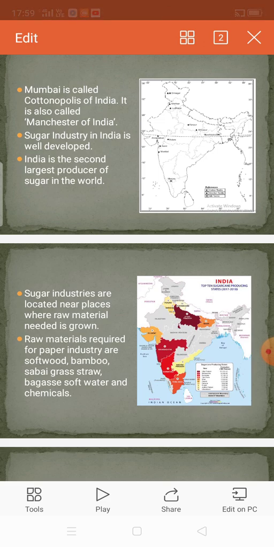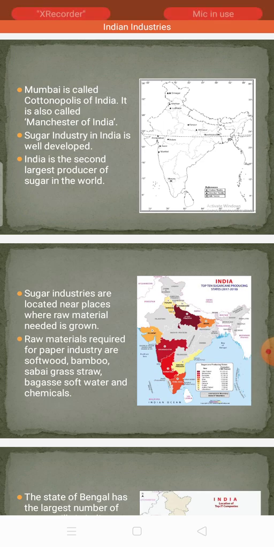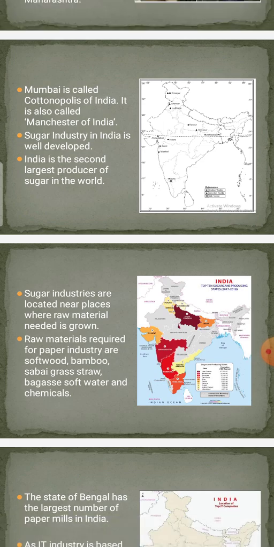Then it will go to that industry, they will manufacture paper. For that paper, what they need is, don't think that only from the waste they will manufacture paper. They need other raw materials like softwood, bamboo, sabai grass, straw, bagasse, soft water, and chemicals.